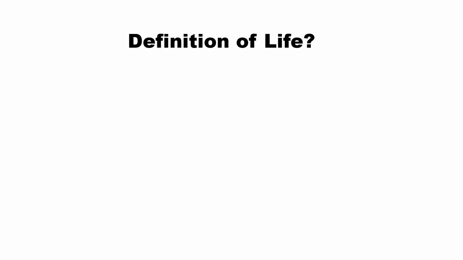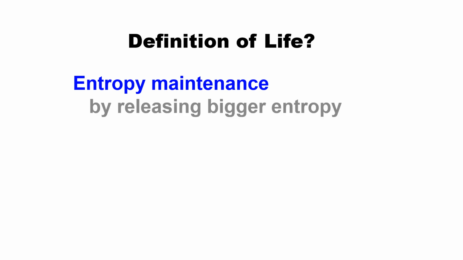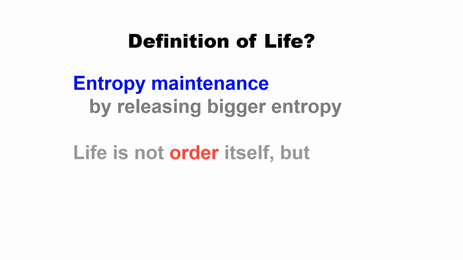Then, can you give a definitive definition of life? This may not be an easy question, but there's a very interesting and promising definition: entropy maintenance. If there is an area or boundary where entropy is maintained, this cannot be achieved for free. The process requires releasing a much bigger amount of entropy to the outside, and this kind of entropy maintenance can be a very good definition of life.